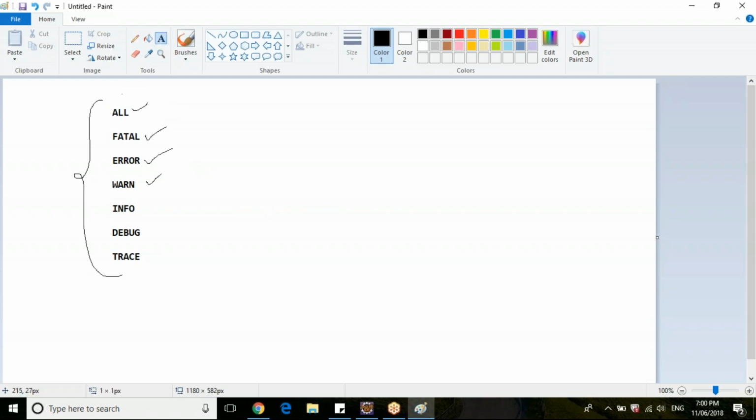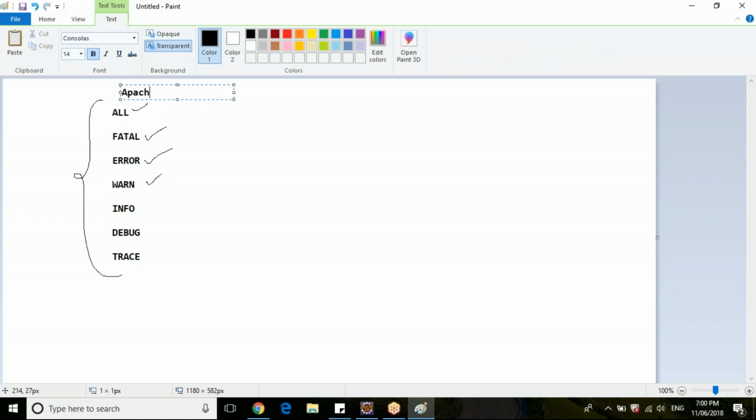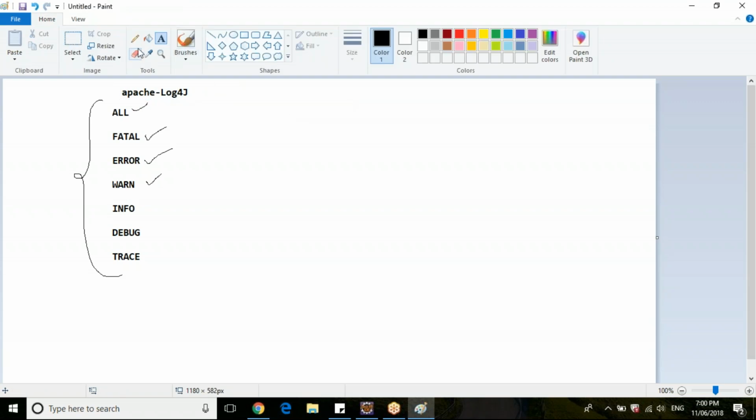We are using Apache Log4j, guys, for this one. So any queries? Is it clear what are the log levels?